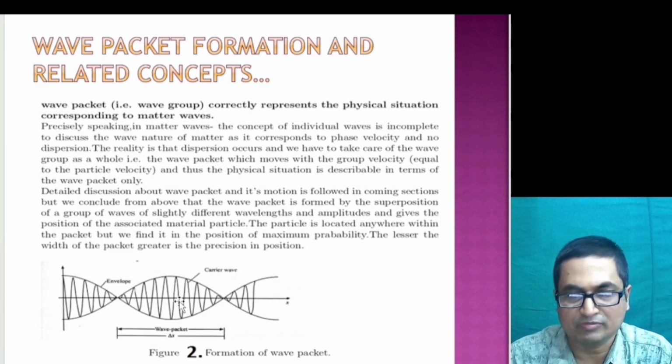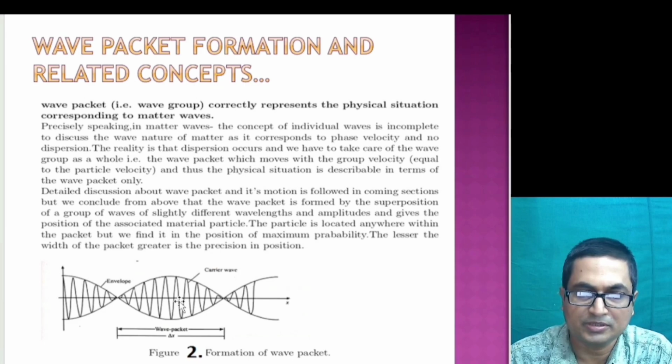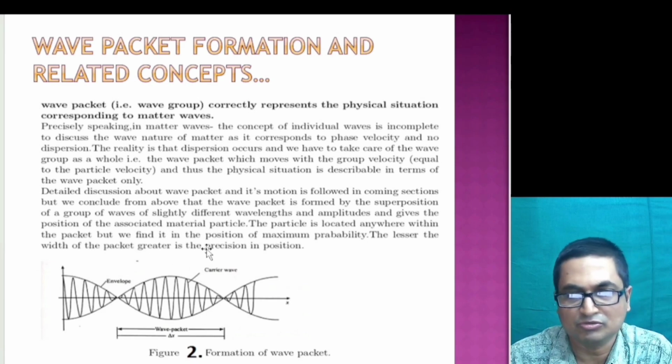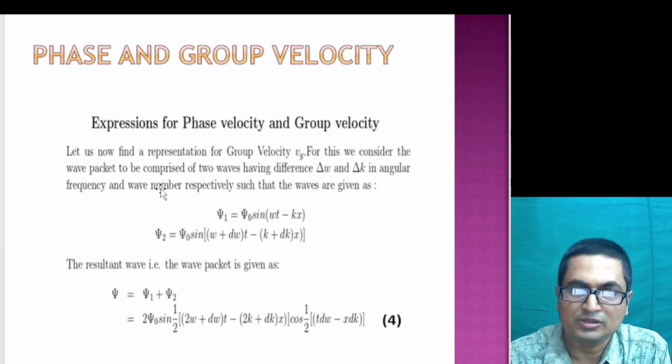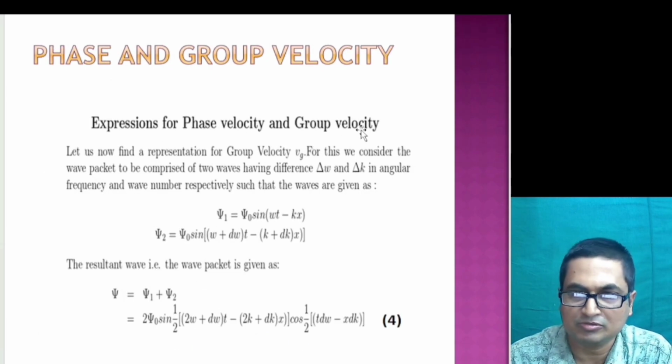And that means that once we do an experiment and we find a particle, we say that this is the position of maximum probability. And these kinds of things will be discussed more later, while discussing the Heisenberg uncertainty principle from the wave packet point of view. So let's now find an expression for wave velocity and group velocity.